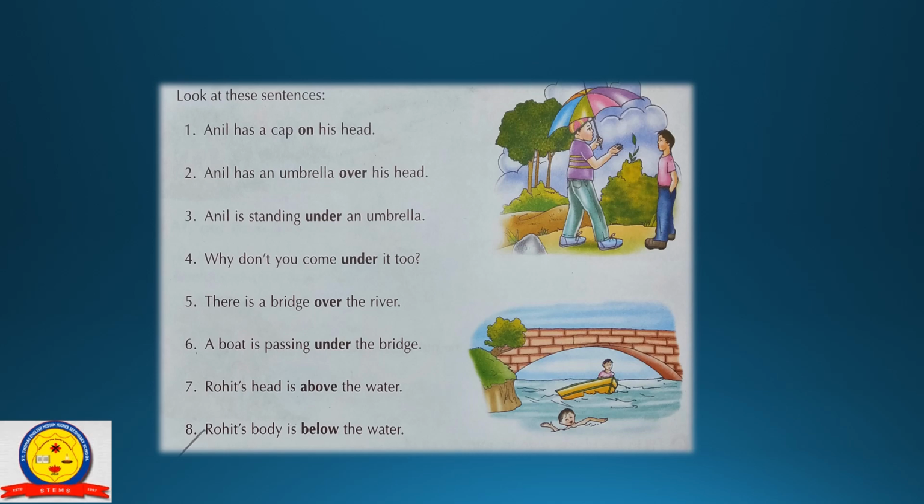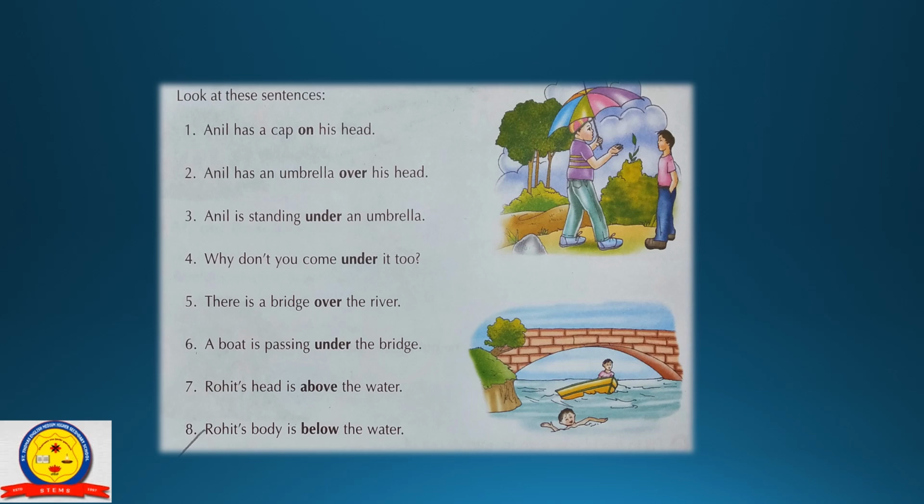Now next, Anil is standing under an umbrella. Under is used to mean below something. So Anil is below an umbrella. So here we will use under. Next, why don't you come under it too? Again, under means below. There is a bridge over the river. Over means there is a higher level. So we will use over. Again, under: a boat is passing under the bridge. Under, below.